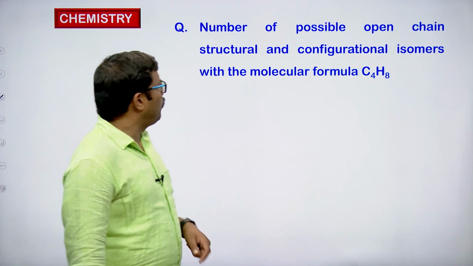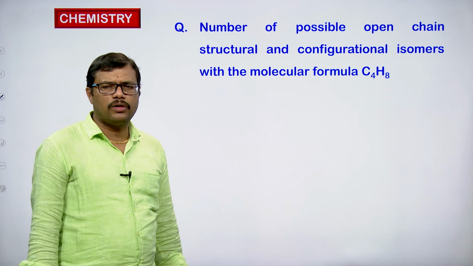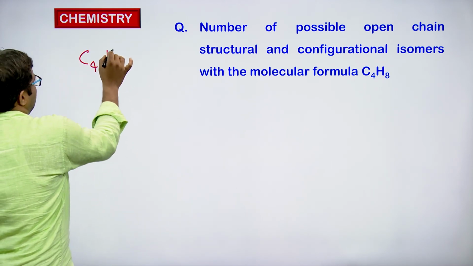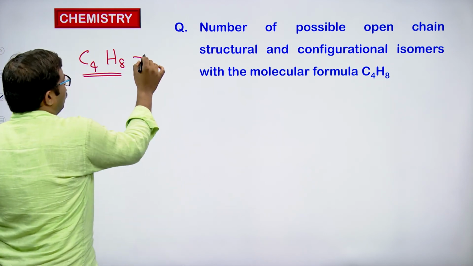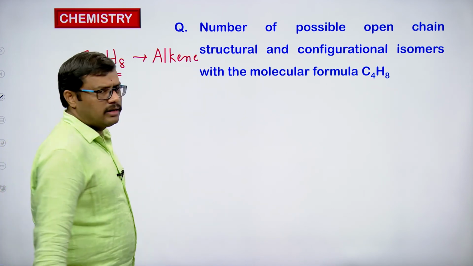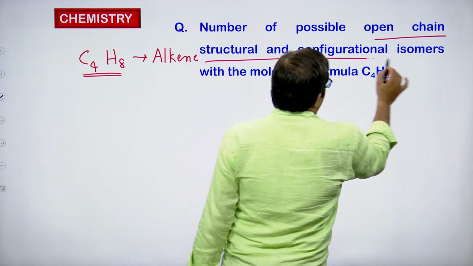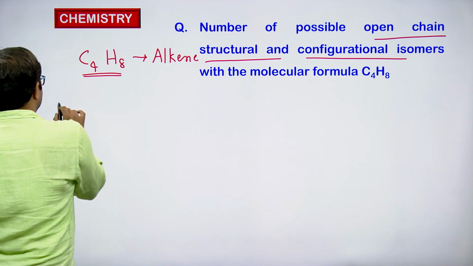Number of possible open chain structures and configurational isomers with the molecular formula C4H8. The molecular formula clearly indicates that it's an alkene, and they are asking us to identify open chain structural and configurational isomers.